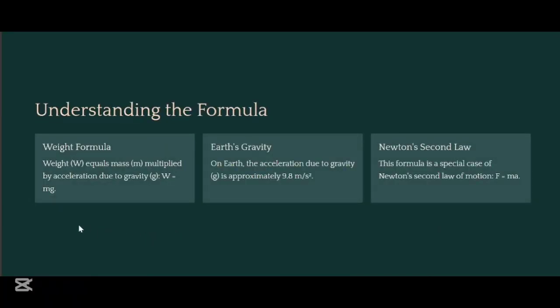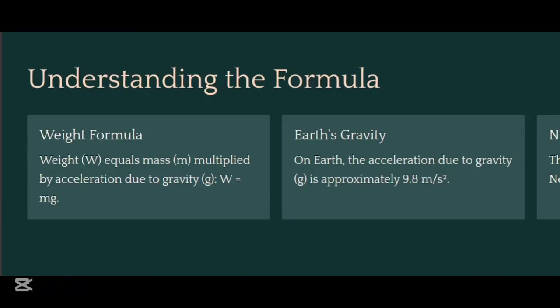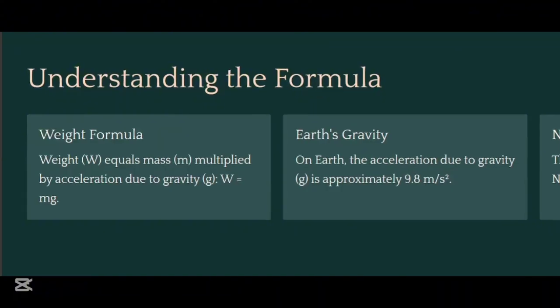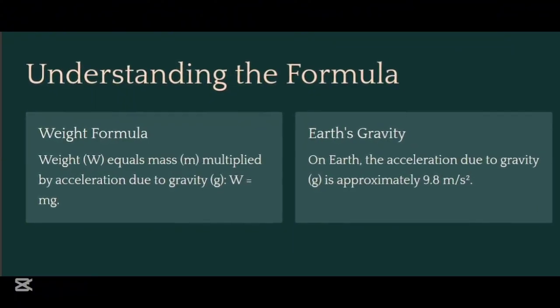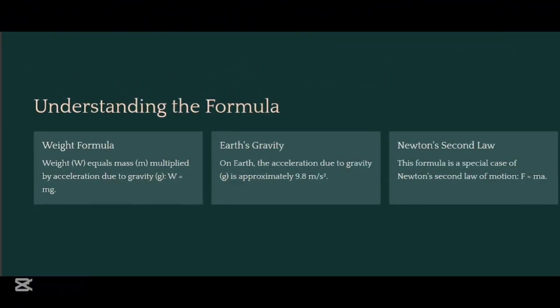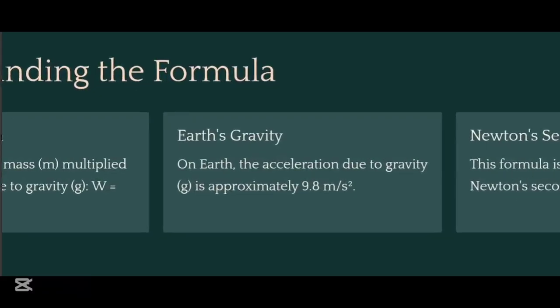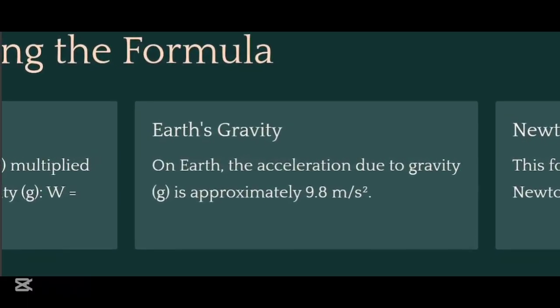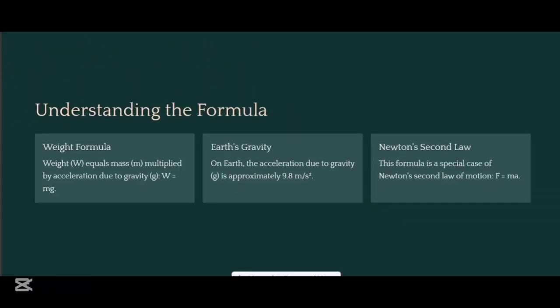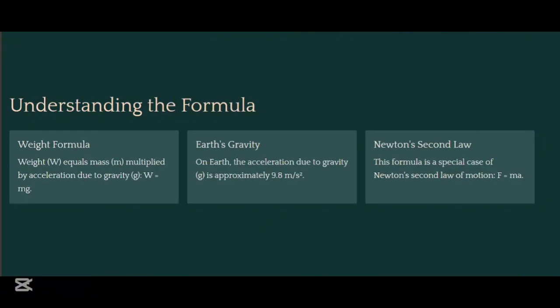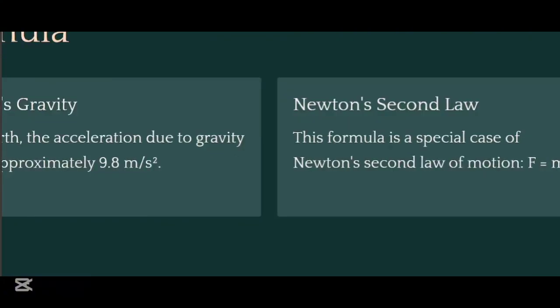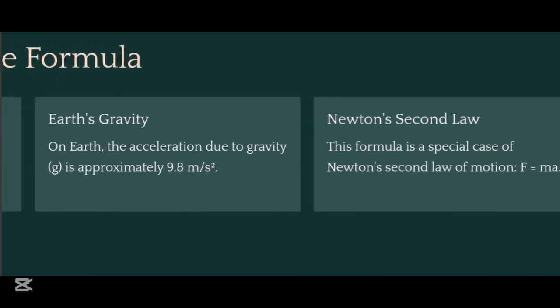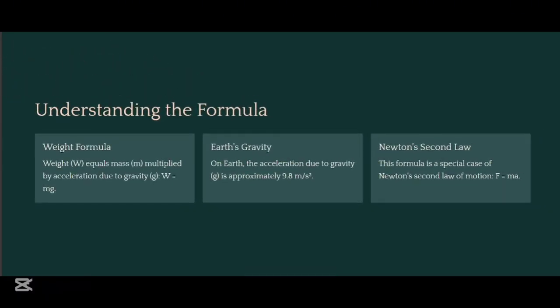Let's understand the formula. Weight is equal to mass multiplied by acceleration due to gravity, which is W = mg. On Earth, the acceleration due to gravity is approximately 9.8 meters per second squared. This formula is a special case of Newton's second law of motion, which states that force is equal to mass multiplied by acceleration.